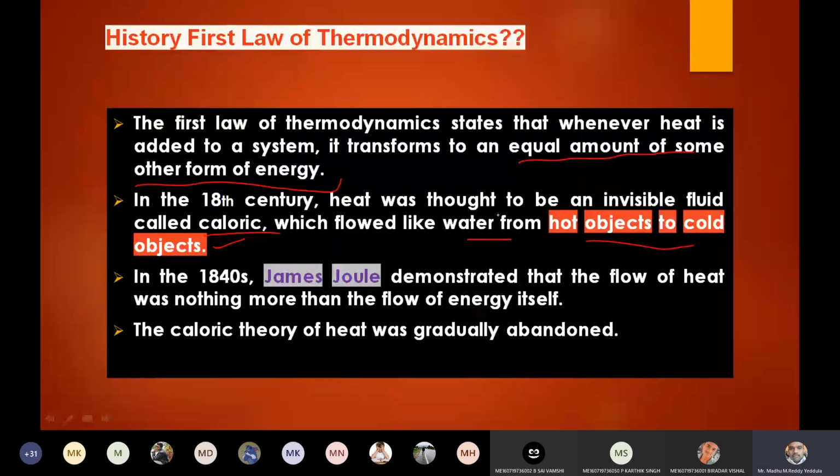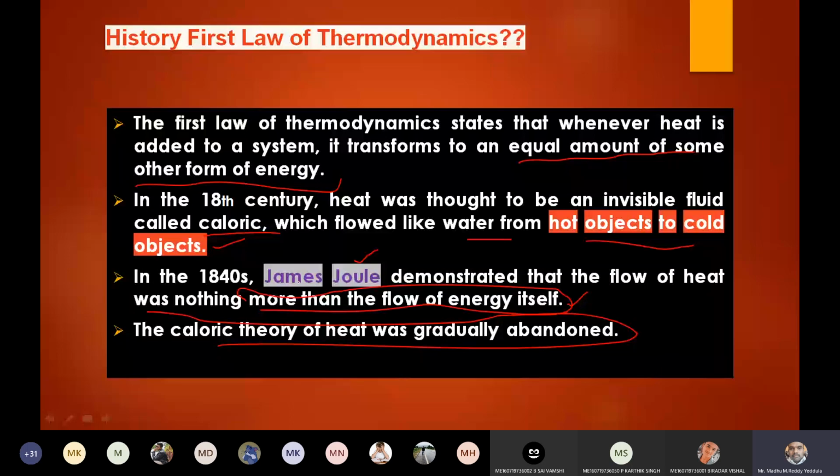And in 1840, James Joule demonstrated that the flow of heat was nothing more than the flow of energy itself. One step advanced, James Joule found that the flow of heat was nothing more than the flow of energy itself. The caloric theory of heat was gradually abandoned. It is not in use, the caloric theory, right?